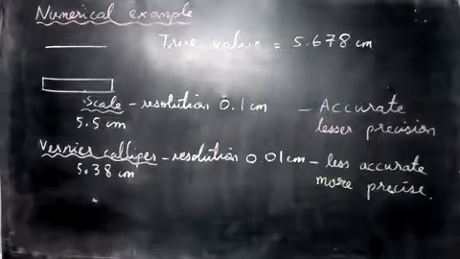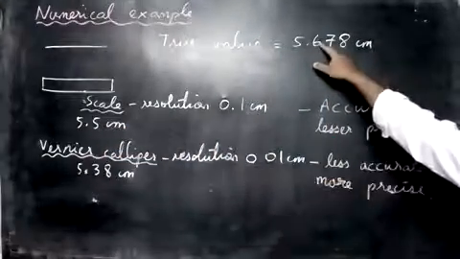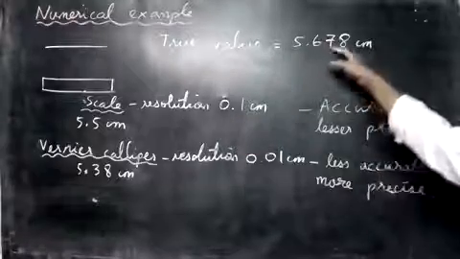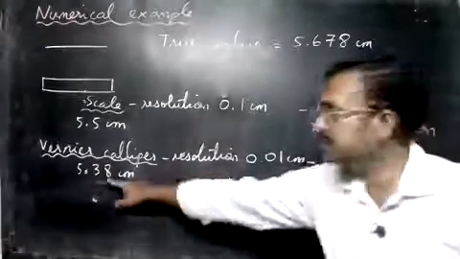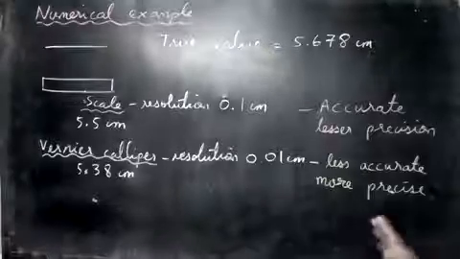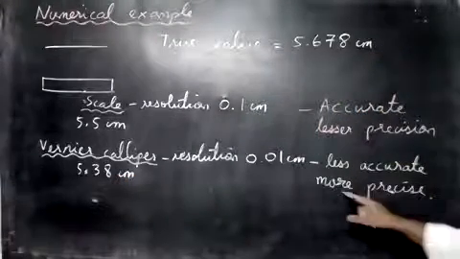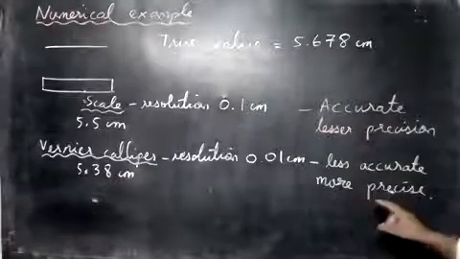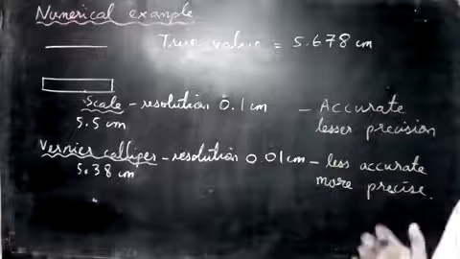Next, we take the vernier caliper and compare its number to the true value. We say it is less accurate. This is 5.6 and this is 5.3. So the vernier caliper is not accurate, but it has more decimal places, 2 decimal places, so it is more precise also. So these are some examples for accuracy and precision.